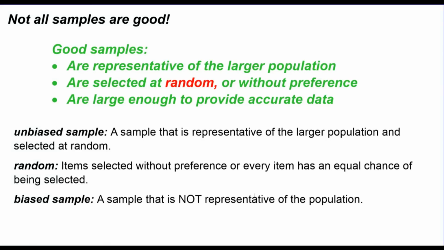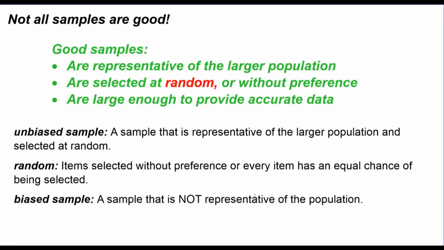So also, an unbiased sample is a sample that is representative of the larger population and selected at random. So good samples are called unbiased samples. And we said that they had to be selected at random. And random means that they're selected without preference, or every item in the population has an equal chance of being selected. Every part of that pizza would have to have a chance to be selected for it to be random. And if not, they're called biased samples. And a biased sample is a sample that is not representative of the population, or a sample where every member of the population didn't have a chance of being selected.